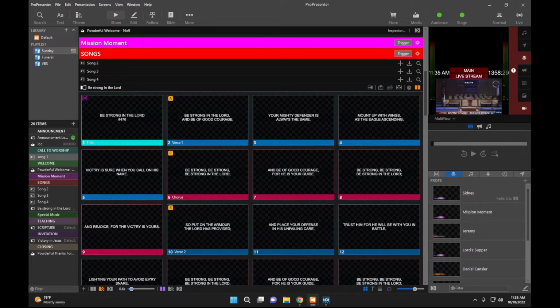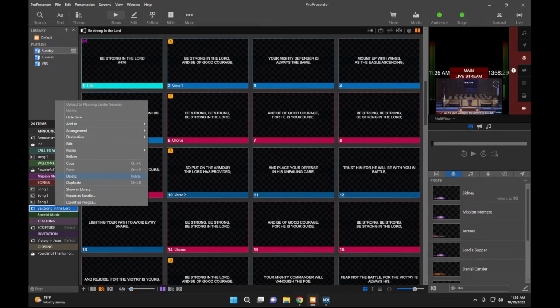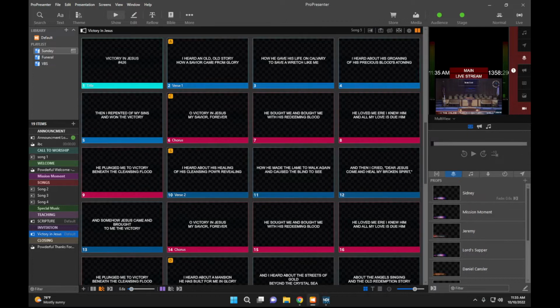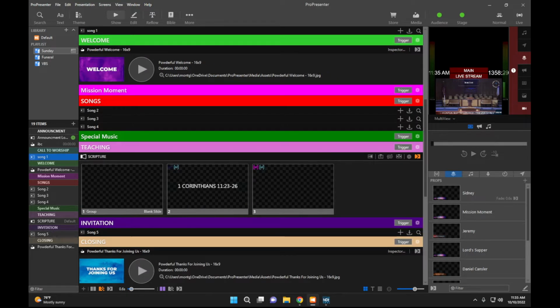We took it out, and we had an extra song right here, Be Strong in the Lord, so we don't need that. So we'll come right over here back to the side, click on that, Be Strong in the Lord, and we'll right click and hit delete. So now we have song 1, 2, 3, and 4, and we still have our invitation. So we'll come down here and go back to song 5, click that and unlink. So now all of our songs are unlinked for Sunday morning.